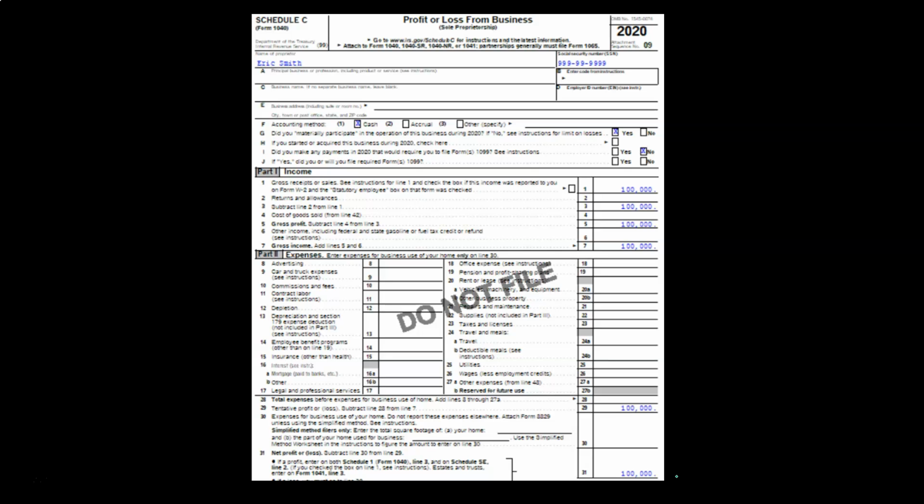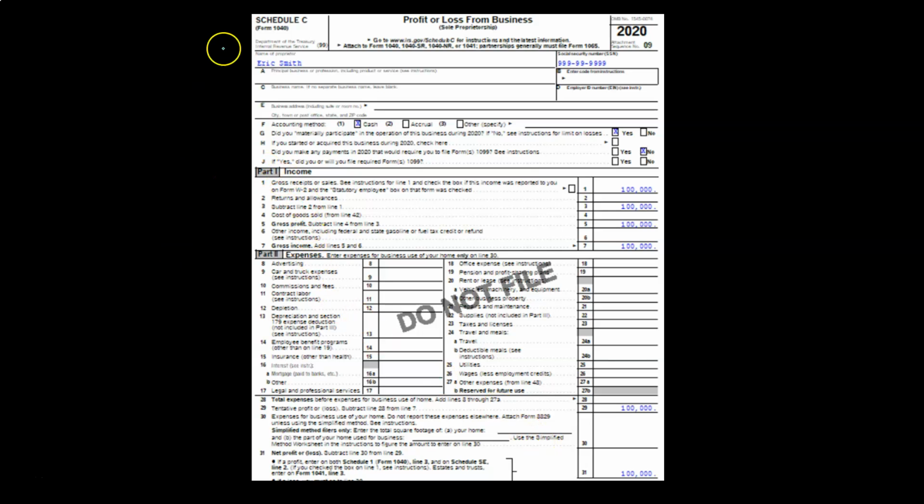Now, the complication with the Schedule C, however, is that the IRS is saying, hey, if you have a Schedule C business, you didn't pay us any payroll taxes. We didn't get any Social Security and Medicare taxes as you would have had to pay, because if it's a C corporation, we make the C corporation pay or take out of the employee wages Social Security and Medicare, and we also make them pay Social Security and Medicare.